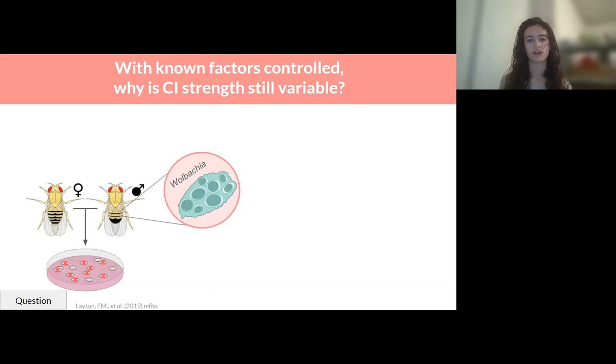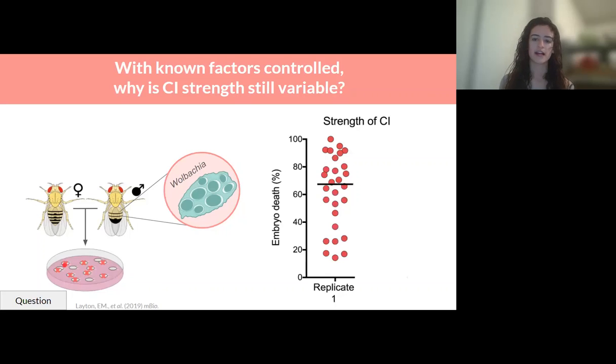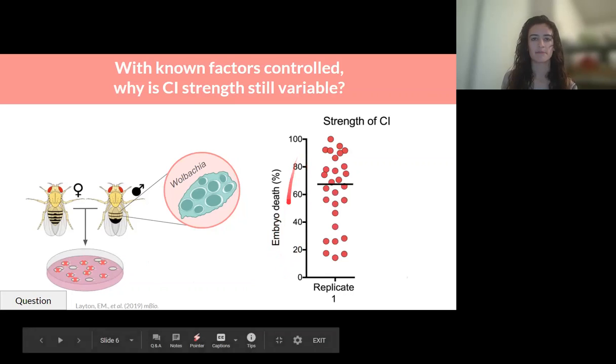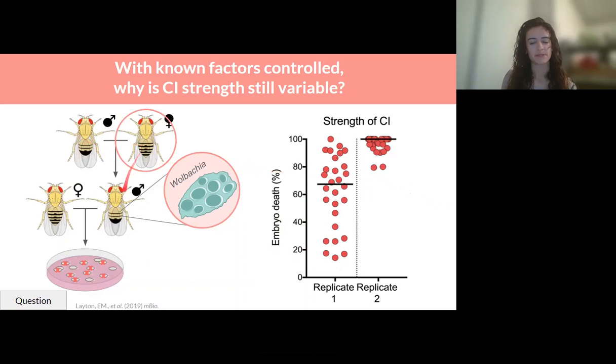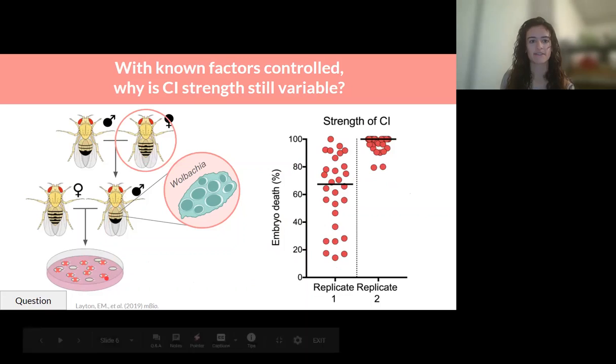However, even when we controlled all of the factors known and published, there is still a high degree of variation in CI strength, represented here on the y-axis as the percentage of embryo death. Each data point represents a different batch of embryos, and in replicate 1, you can see that CI strength varies from under 20%, which is very low CI, all the way up to 100% or complete CI. However, with just one more factor controlled, we were able to reduce the variation and increase that median strength of CI to 100%. This additional age factor is the age of the paternal grandmother prior to producing her sons who induce CI in their own offspring.